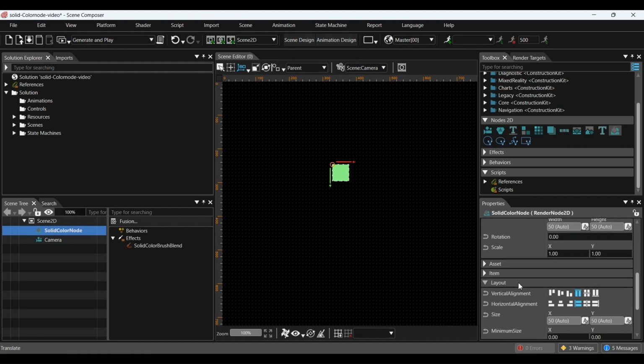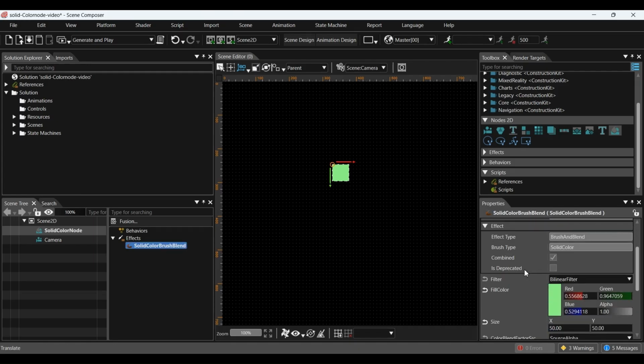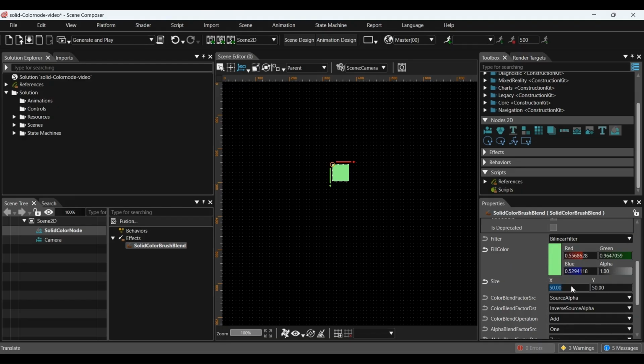Keep in mind that changing the size parameter in the solid color node properties only changes the object's area, not the rectangle itself. To make it adjust automatically, set the size parameter of the solid color node to auto, then again select Solid Color Brush Blend in the Properties panel. When we change the size parameter inside Solid Color Brush Blend, the rectangle itself changes along with the object area.